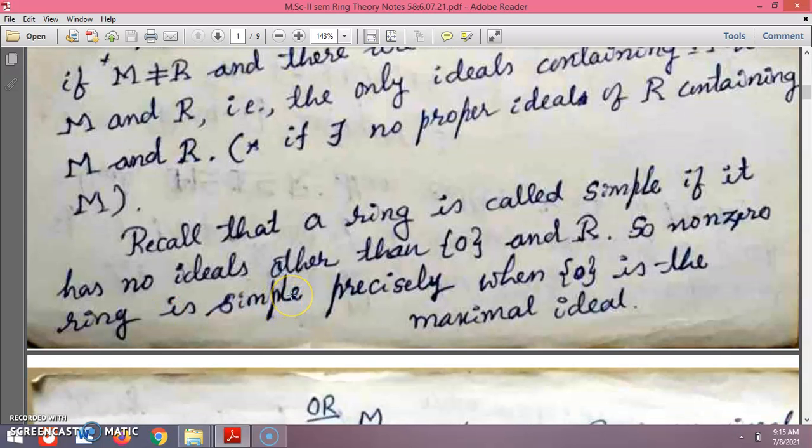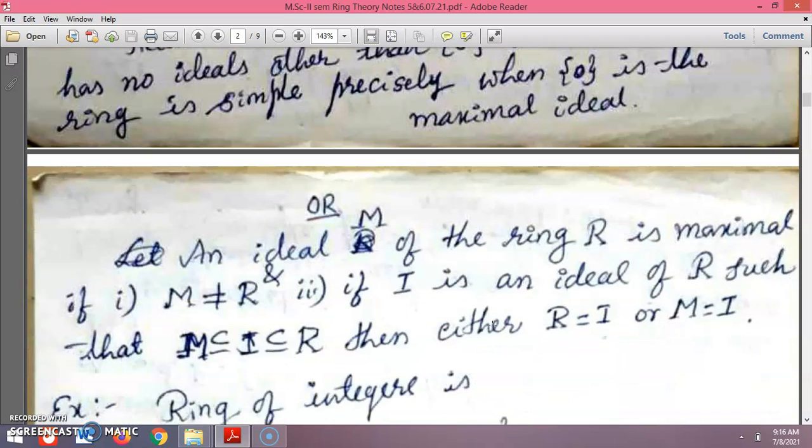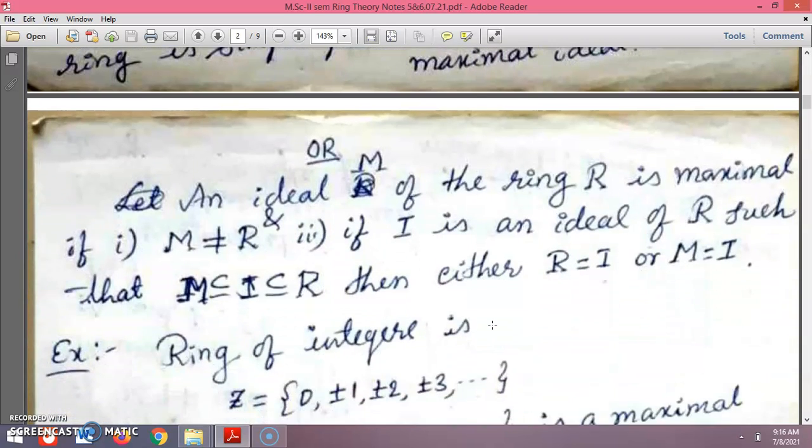Let us recall that a ring is called simple if it has no ideals other than the 0 ring and the ring R itself. So a non-zero ring is simple precisely when the 0 ring is the maximal ideal. Or else we can define the maximal ideal in another way.